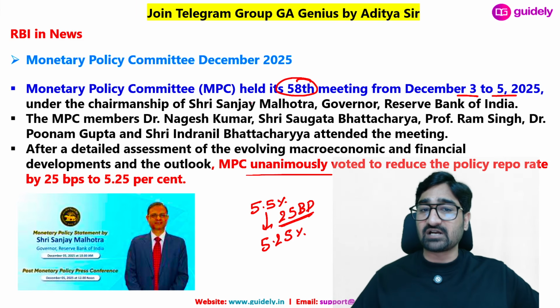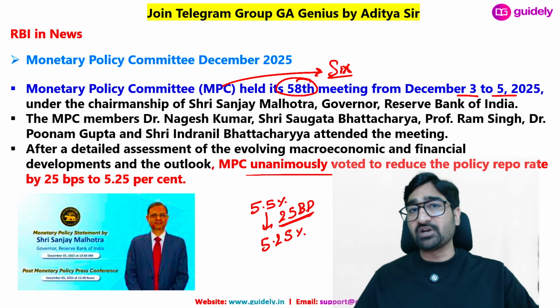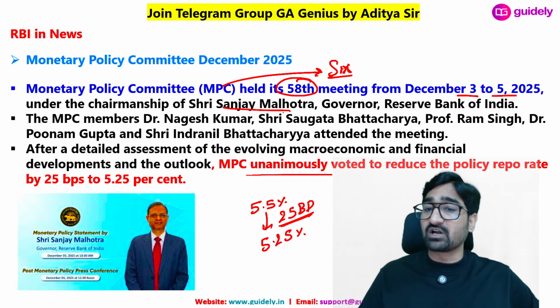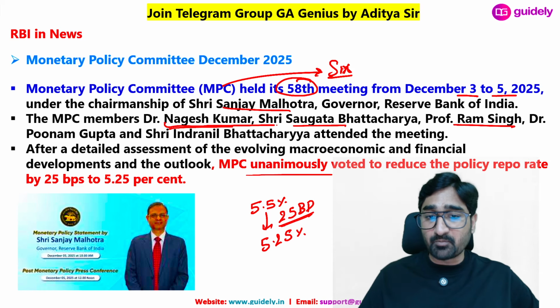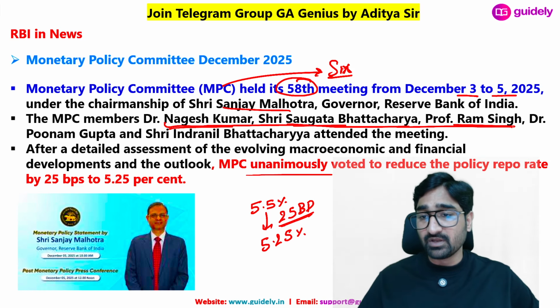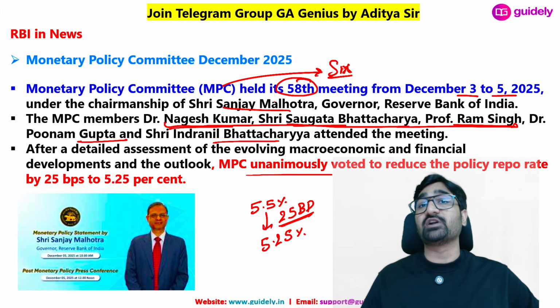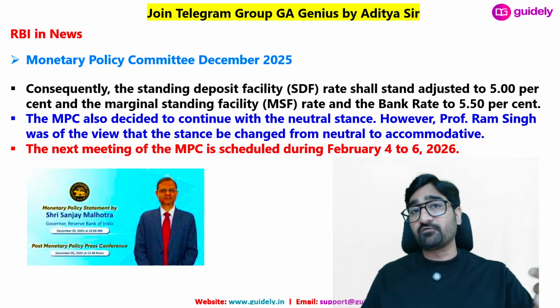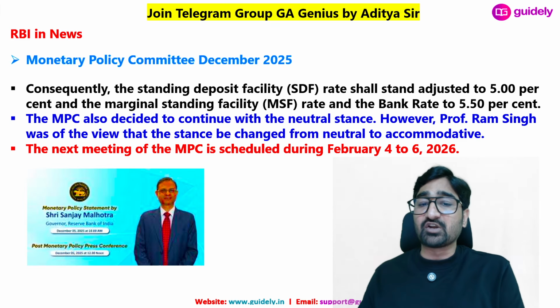All means how many members are there in the monetary policy committee? So there are 6 members in the monetary policy committee, 3 members appointed by RBI, 3 members appointed by the Government of India. Shri Sanjay Malhotra ji, who is the Governor of the Reserve Bank of India. After that, Dr. Nagesh Kumar, Sugata Bhattacharya ji, Professor Ram Singh. These 3 are appointed by the Government of India, the first 3. Then Dr. Poonam Gupta ji and Indranil Bhattacharya along with Sanjay Malhotra sir are appointed by the Reserve Bank of India. So there are 6 members. All 6 members voted in favor of decrement of the repo rate by 25 basis points. So the repo rate will decrease by 25 basis points.